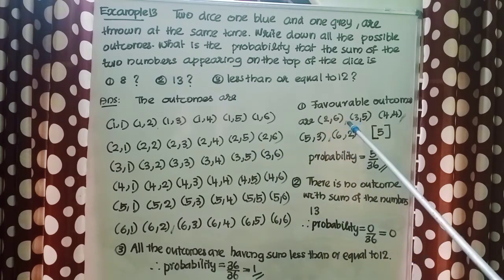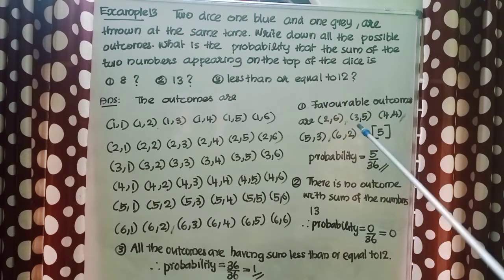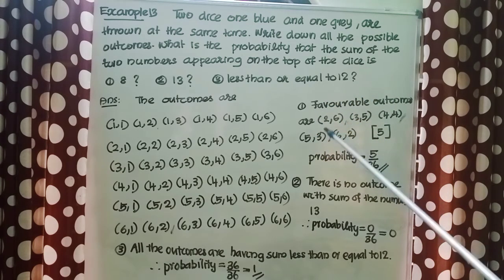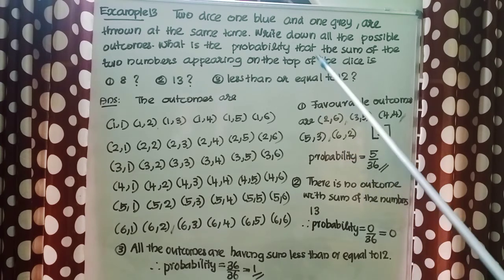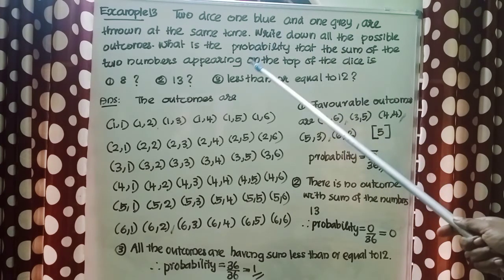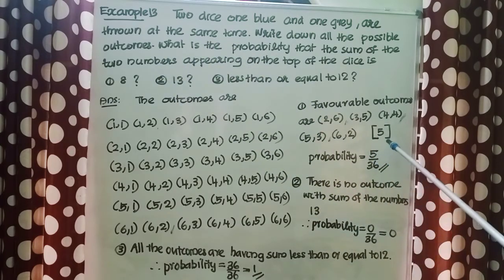Then the sum on the top of the dice is 8. The favorable outcomes are 2 6, 3 5, 4 4, 5 3, 6 2. In all these cases, if we add the numbers on the dice, we get 8. Total 5. Therefore, the probability that the sum of the numbers appearing on the top of the dice is 8 is equal to 5 by 36.